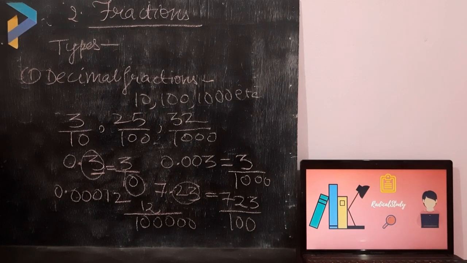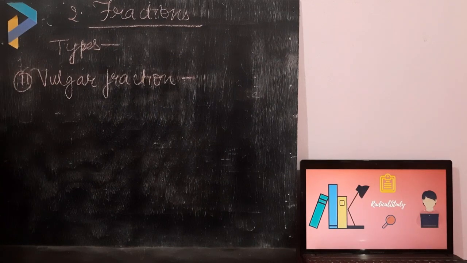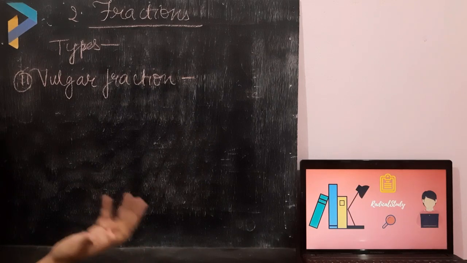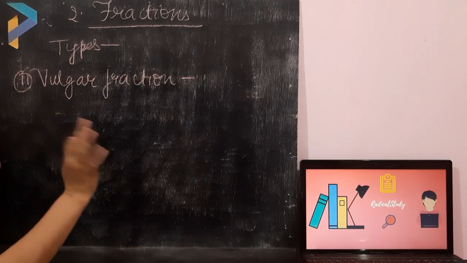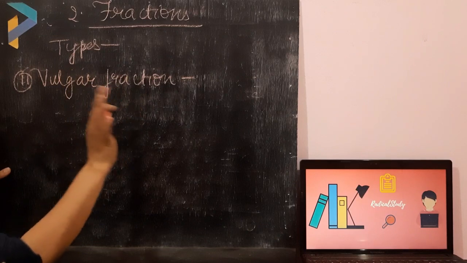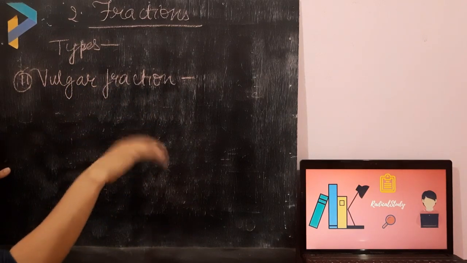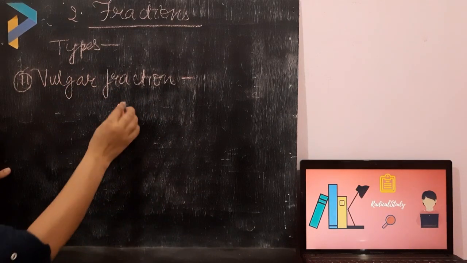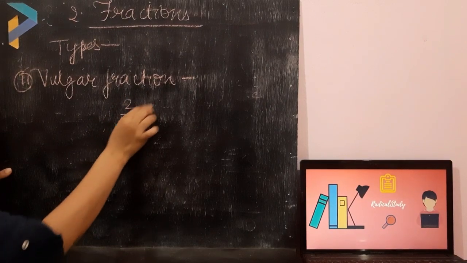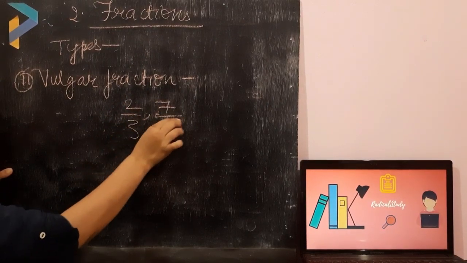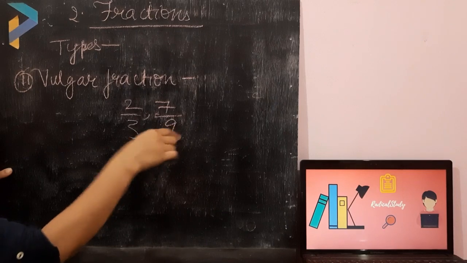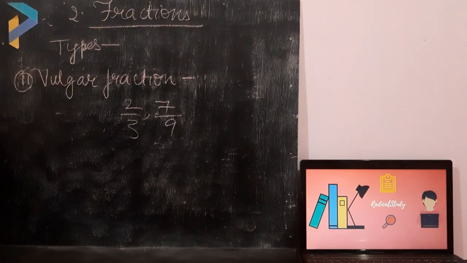Now I will tell you about vulgar fractions. Students, the definition of a vulgar fraction is a fraction whose denominator is a whole number other than 10, 100, 1000. That means it is not a decimal fraction. The denominator is not 10, 100 or 1000. It is apart from that. Examples: 2 upon 3, 7 upon 9. Here the denominator is not 10, 100 or 1000, so this is called a vulgar fraction.